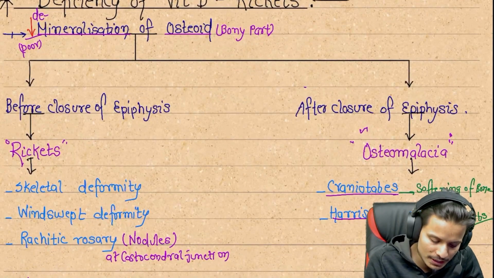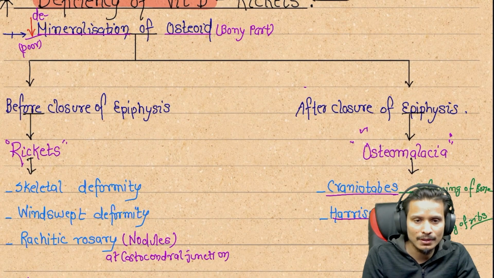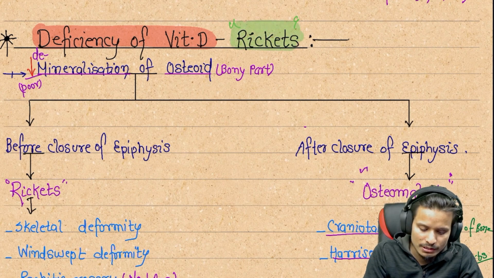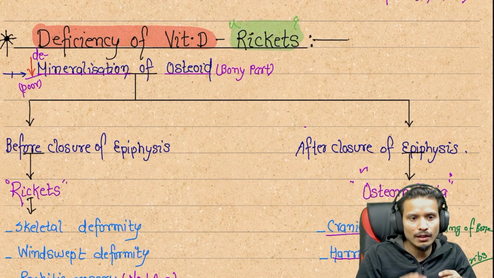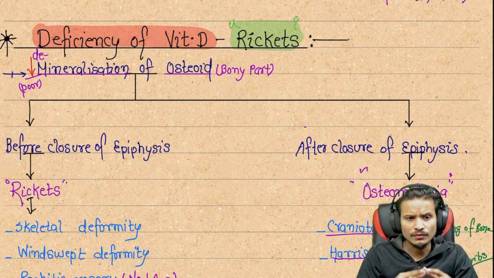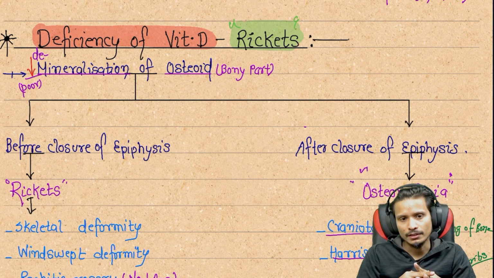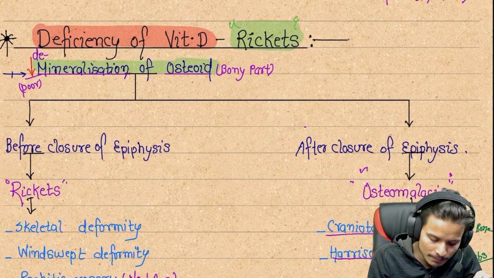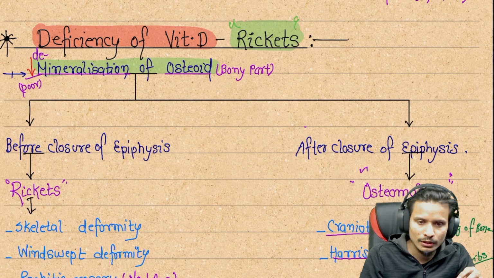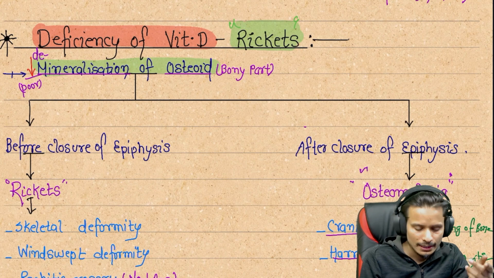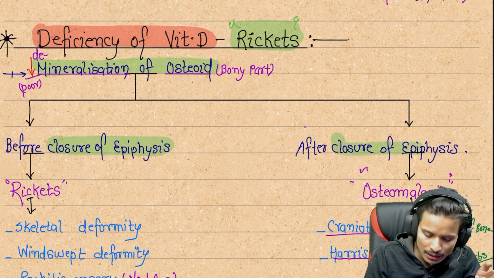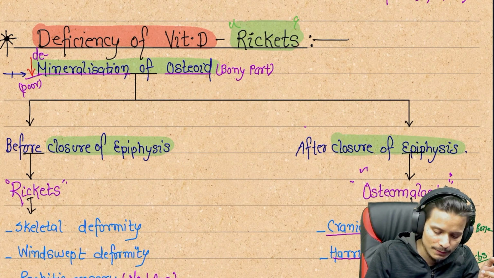Next we can see the deficiency of vitamin D. Deficiency of vitamin D leads to a special disease called rickets. It's very important: vitamin D deficiency leads to rickets. If the mineralization of any bony part decreases, what does it mean? The minerals are removed from the bone. This is demineralization of the bone, meaning the bone minerals decrease, and there are two types, depending on whether it is before or after the closure of the epiphysis. What does epiphysis mean?